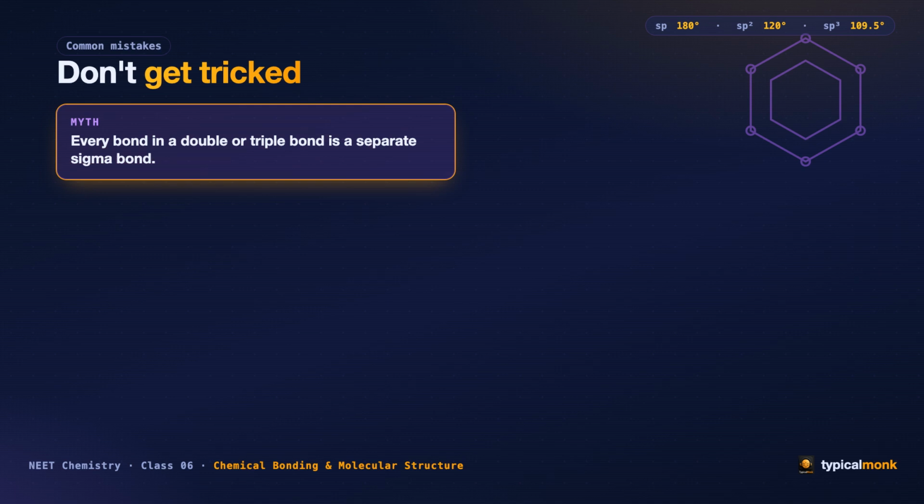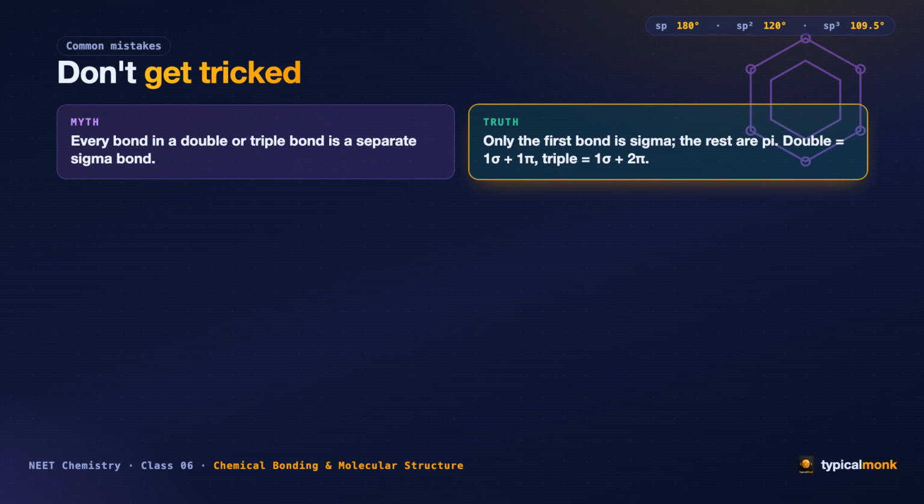Now let me save you some marks. 2 myths that trap thousands of students every year. Myth 1. Every bond inside a double or triple bond is a separate sigma bond. It feels natural to just count lines and call them all the same. David believed this for months. But here is the truth. Only the first bond between 2 atoms is a sigma. The extra ones are pi. So a double bond is 1 sigma and 1 pi, and a triple bond is 1 sigma and 2 pi.